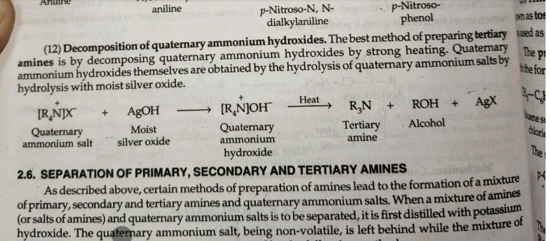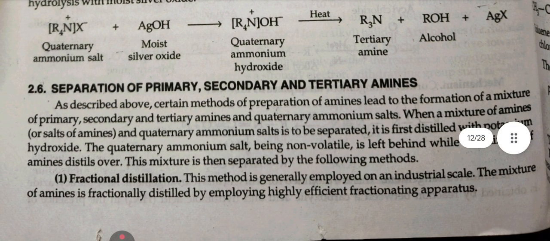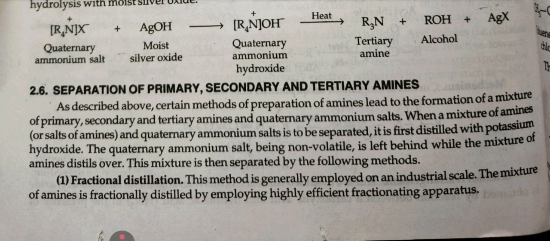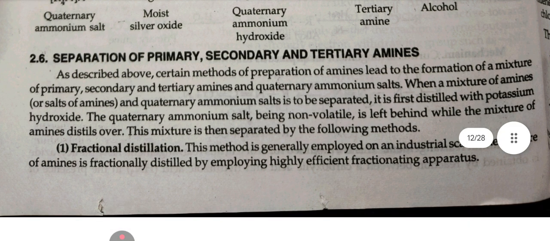Separation of primary, secondary and tertiary amines. As described above, certain methods of preparation of amines lead to the formation of a mixture of primary, secondary and tertiary amines and quaternary ammonium salts. When the mixture of amines and quaternary ammonium salt is to be separated, it is first distilled with potassium hydroxide. The quaternary ammonium salt, being non-volatile, is left behind while the mixture of amines distills over.